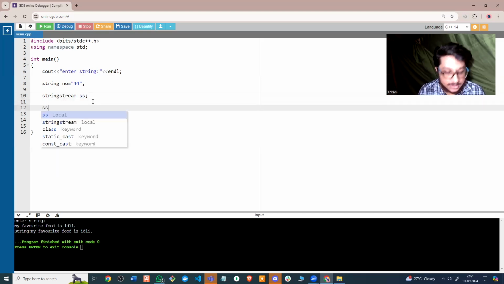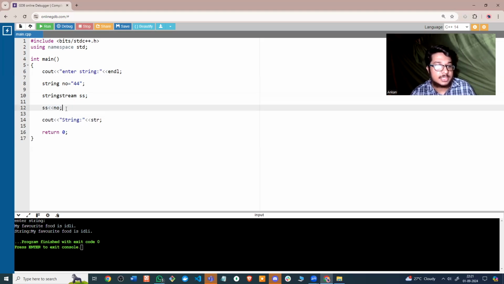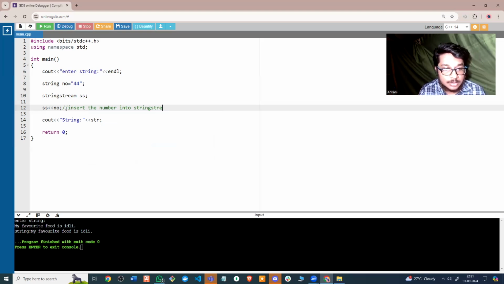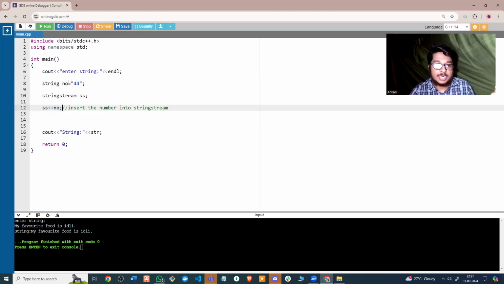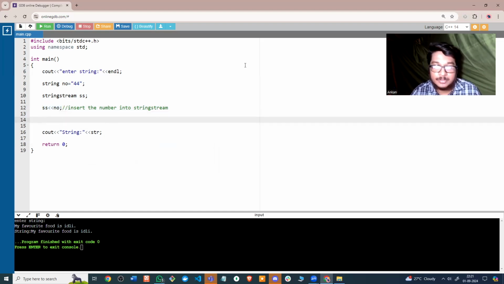It's very simple. ss, number. This symbol is very similar to the cout symbol which we have. So here I'm inserting the number into the string stream. Why am I doing this? In order to test out how I'm going to read this again from the stream. So now at this point of time, the string number is actually present inside this string stream ss.